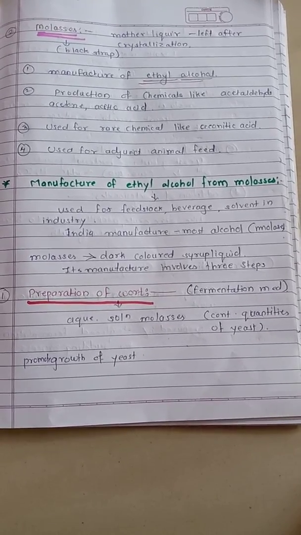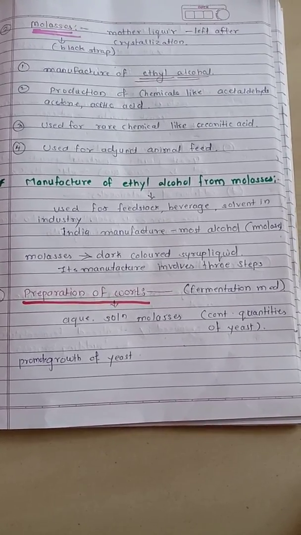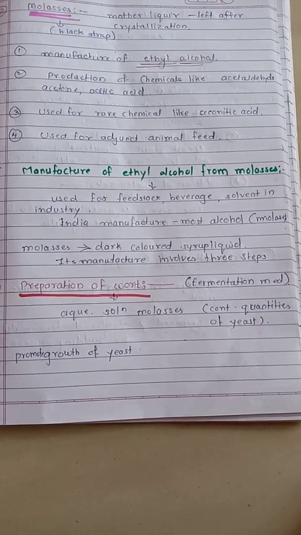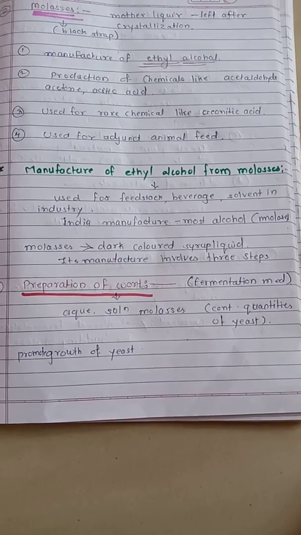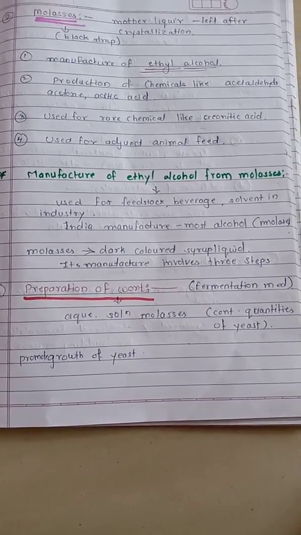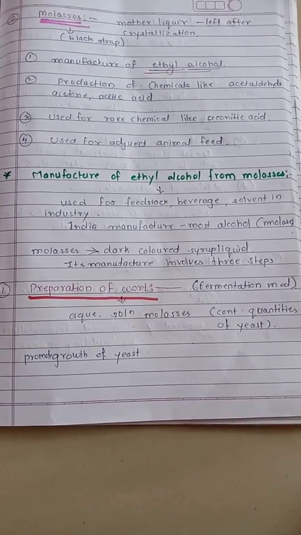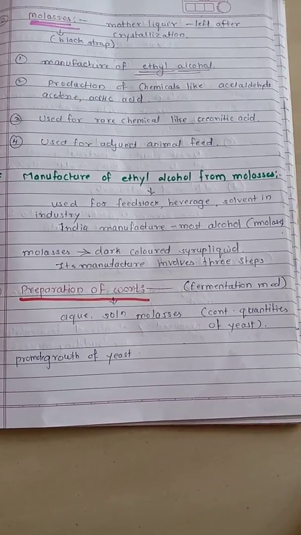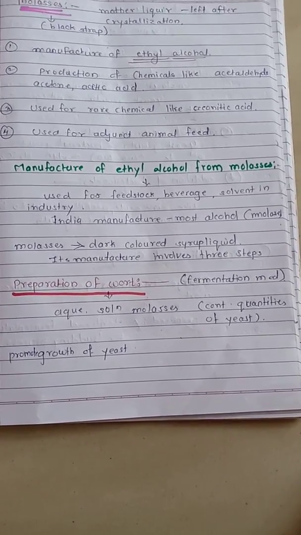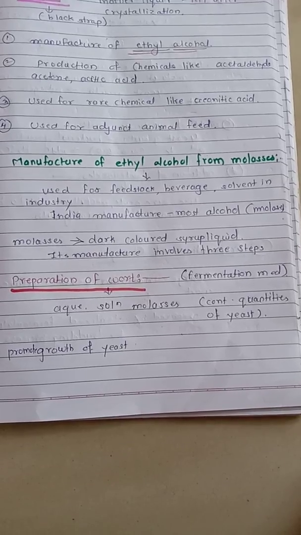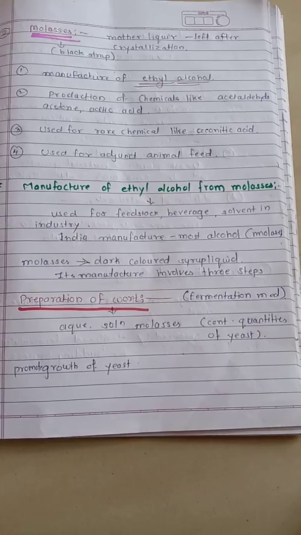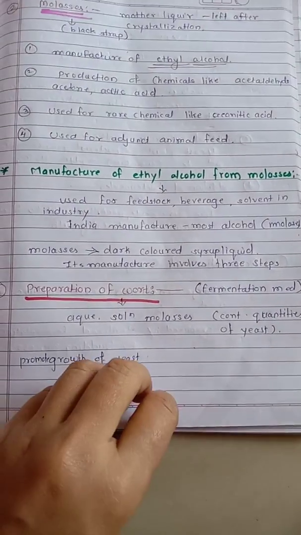What is wort? Molasses contains an aqueous solution, and that aqueous solution is known as wort. It is used for continuous quantities of yeast. What is the work of wort? It promotes the growth of yeast. Wort is nothing but fermentation media. The aqueous solution present in molasses is known as wort, and it is used to promote growth of yeast.